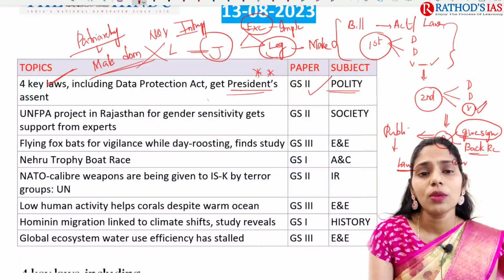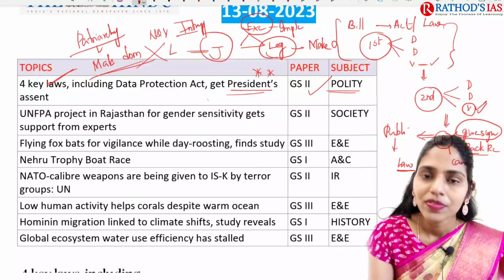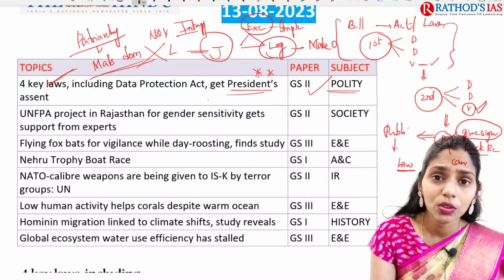And the next topic is about flying fox bats for vigilance while day roosting, fine study. So here you have to understand the word roost.